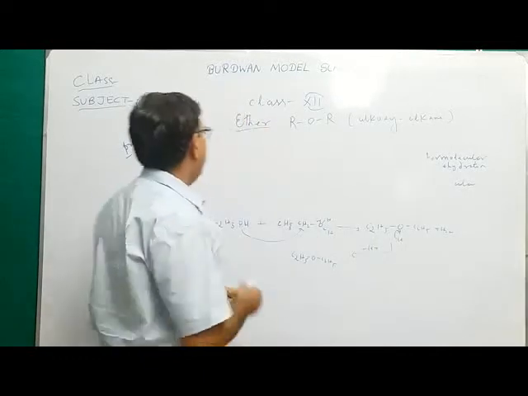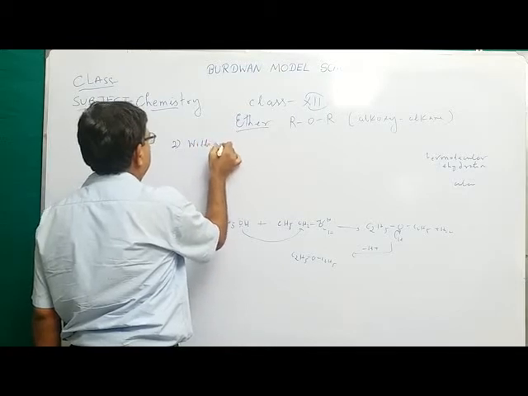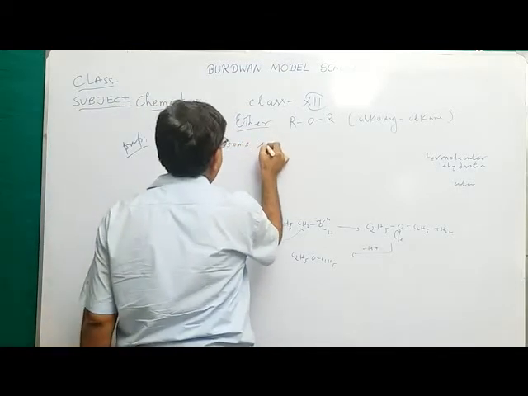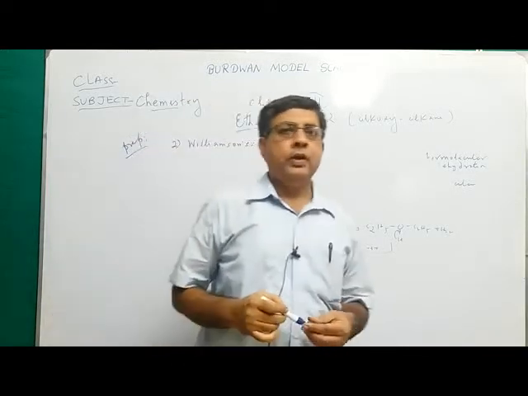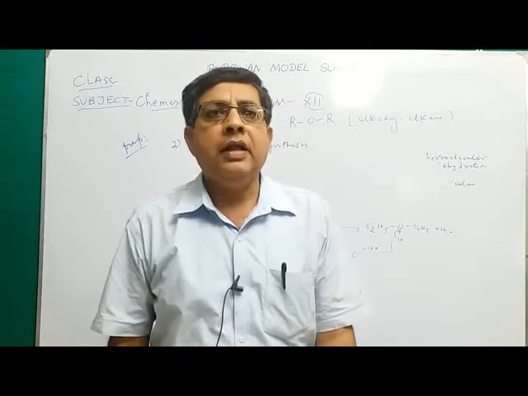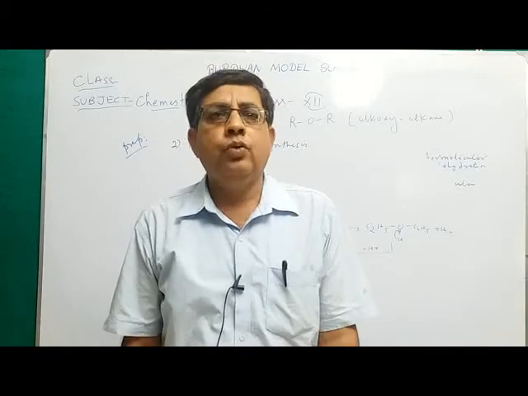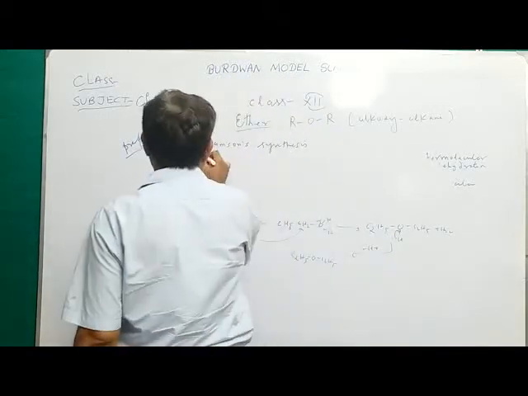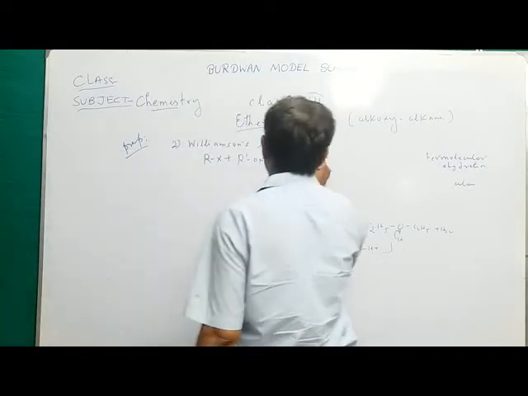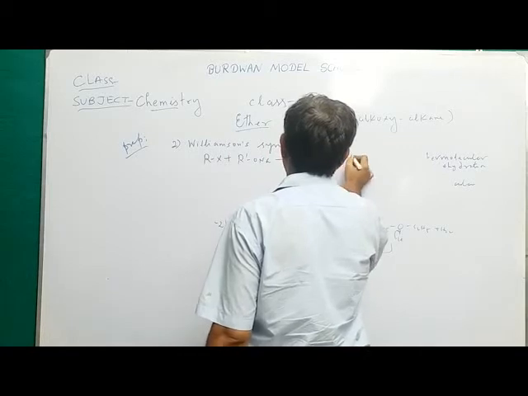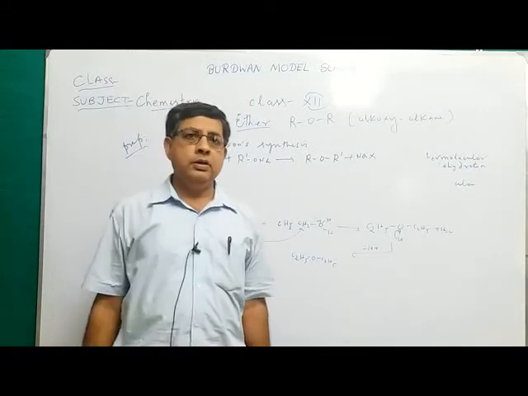Second method, this is a very important method, known as Williamson synthesis. In this method, alkyl halide, that is RX, reacts with sodium alkoxide to form ether. Alkyl halide, general formula RX, reacts with alkoxide R'ONa to form ROR' plus NaX. This reaction is known as Williamson synthesis.